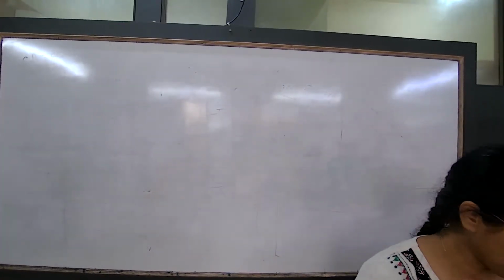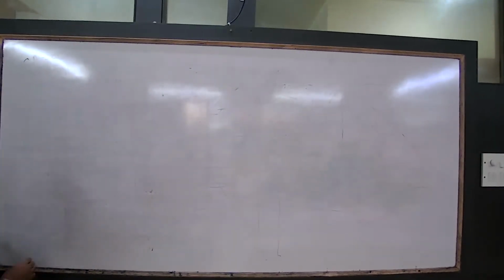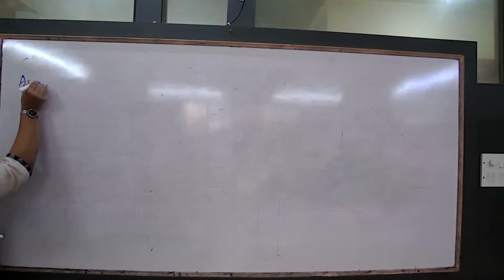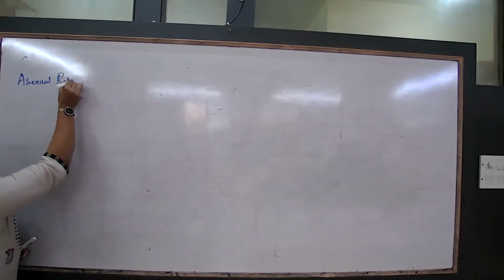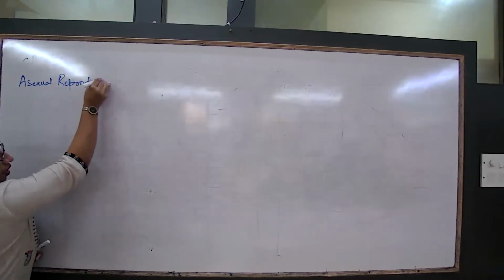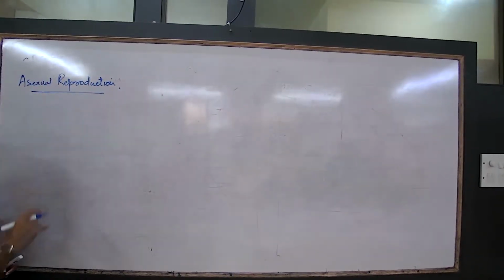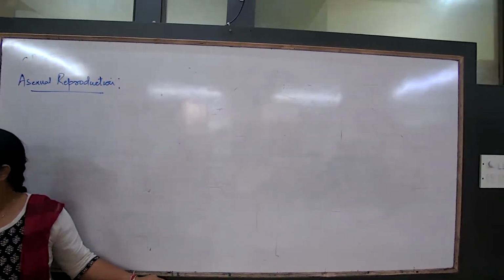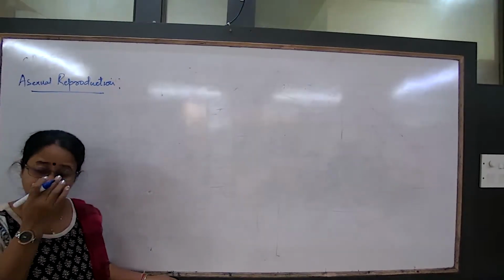Let us learn some of those methods now. What are some of the methods of asexual reproduction? We'll first of all talk about some methods of asexual reproduction. Now for all of these methods, there is diagram drawing as per your syllabus. So some diagrams I will ask you to draw now, maybe just 1 or 2, and some will be as homework. I will show you the specific figures. All figures are there in your textbook.